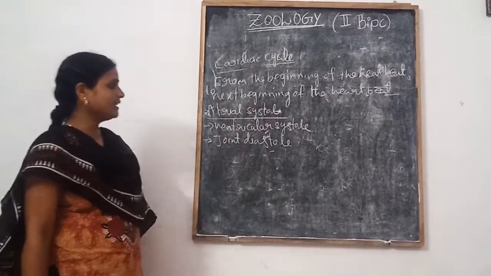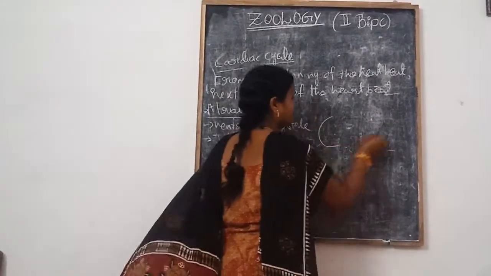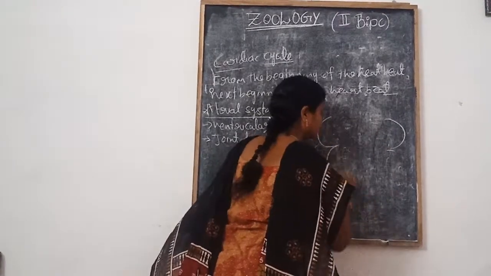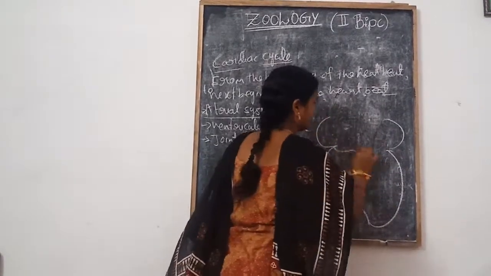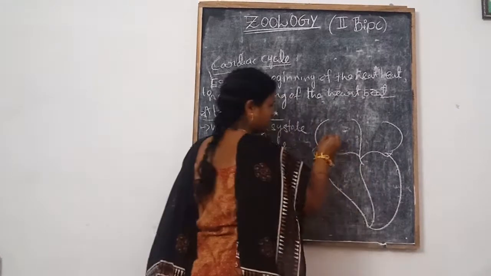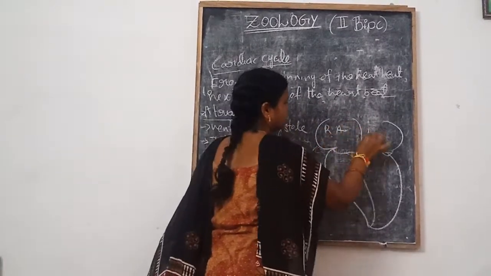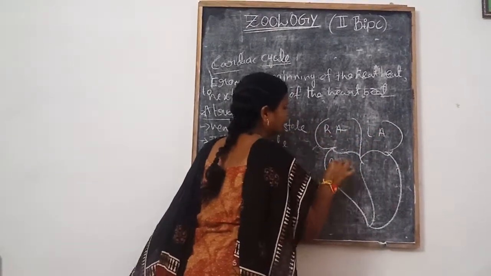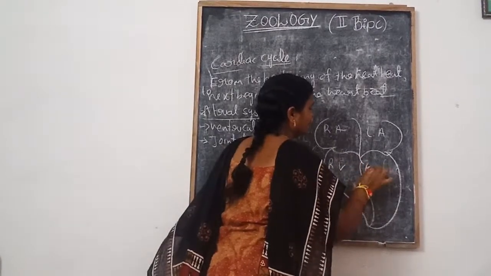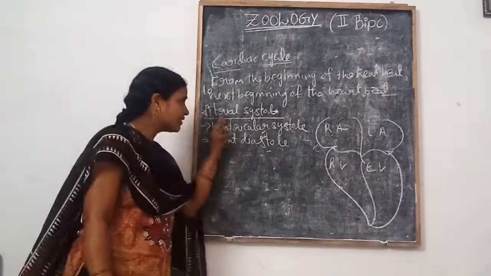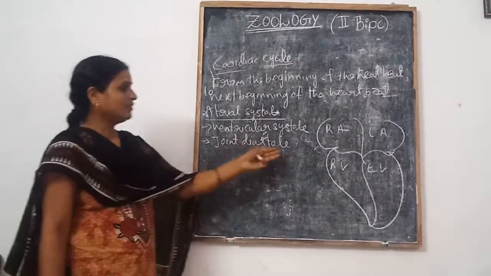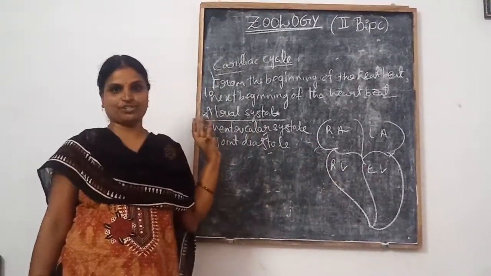First of all, atrial systole. What is the atrial systole? This is the heart. This is the right atrium, this is the left atrium, this is the right ventricle, this is the left ventricle. Before the atrial systole, the four chambers are in a relaxed position.